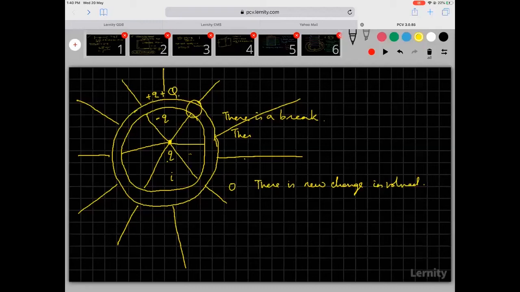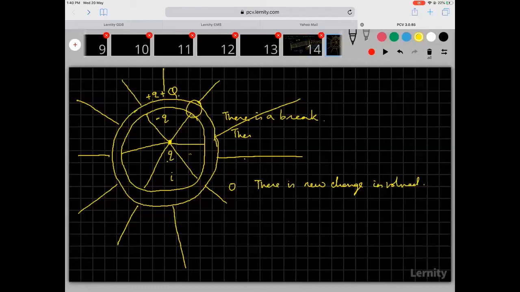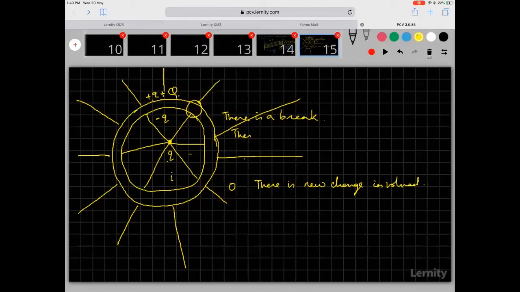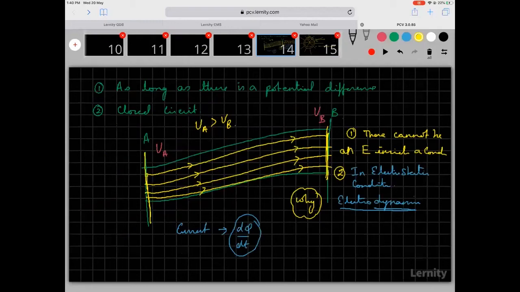So if you look at this particular situation, where the number of field lines here and here are the same, what does it indicate? That there is no accumulation of charge. What do you mean by this? That nowhere inside is charge getting stored. So this is a big assumption that we are going to use, and we are going to talk in those terms: whenever current flows through a conductor, there is no accumulation of charge inside the conductor.